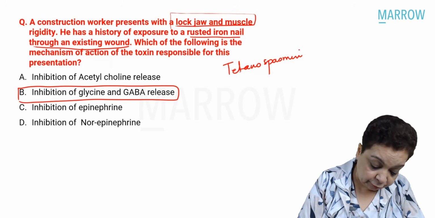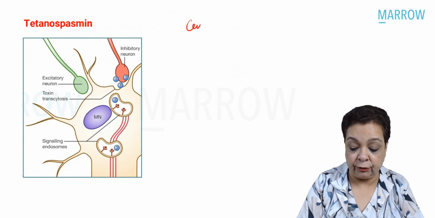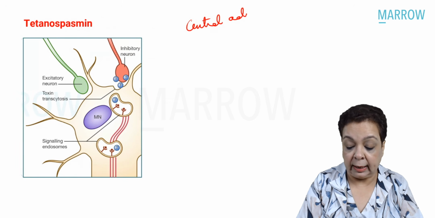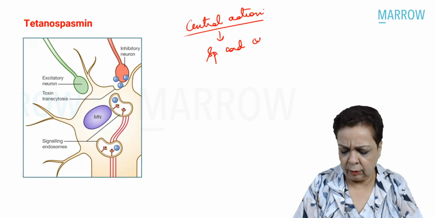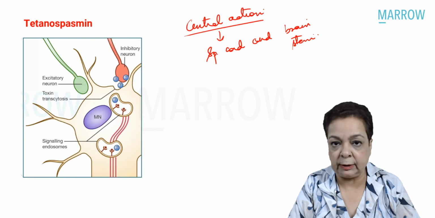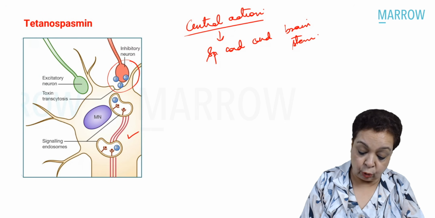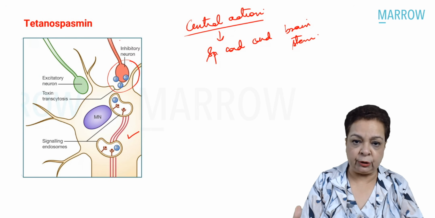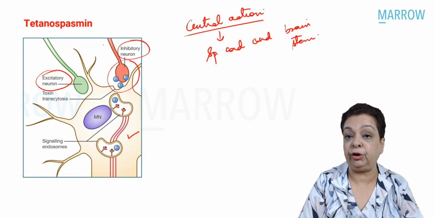What is the site of action of tetanospasmin? It has a central action, means at the level of the spinal cord and the brain stem. It is inhibiting the release of the inhibitory neurotransmitters GABA and glycine. How it is doing so is, you can see that's the motor neuron, whose activity is being controlled by the excitatory neuron and the inhibitory neuron.